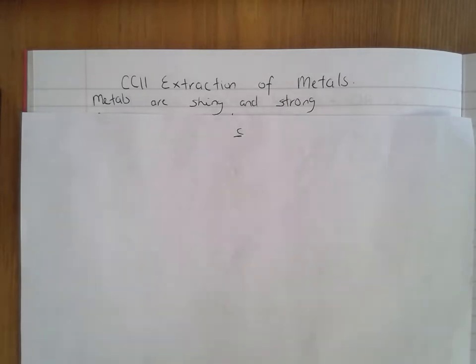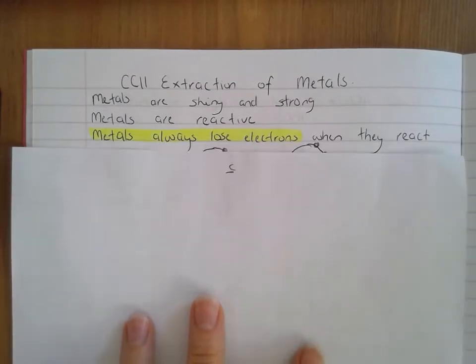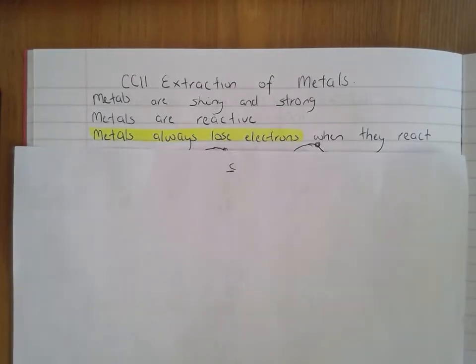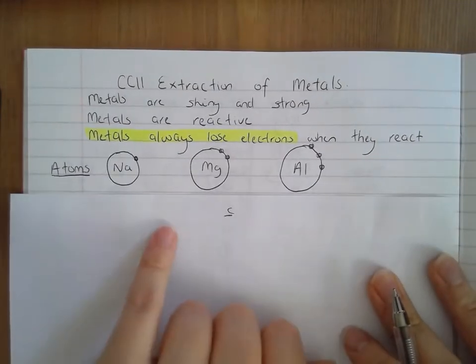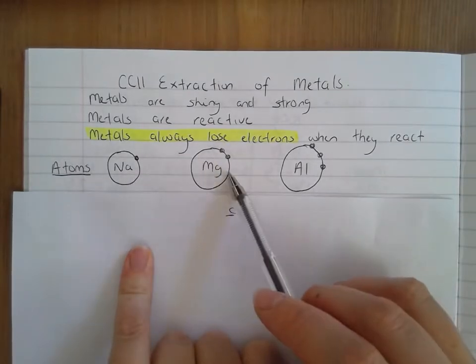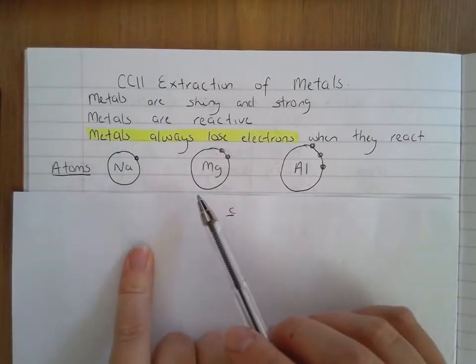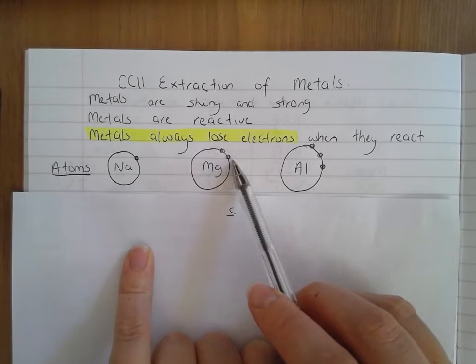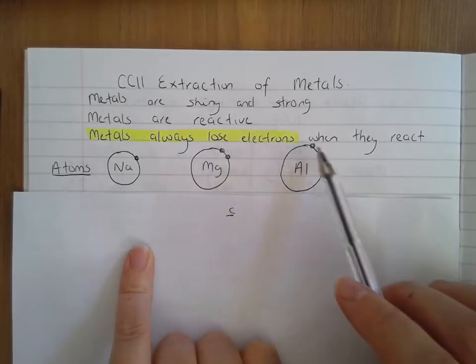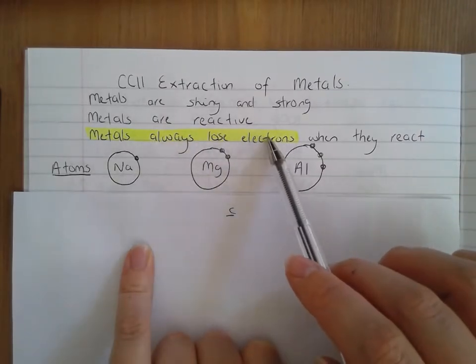Okay? Metals are also reactive. So they do occur naturally in the environment, but because they're reactive, they react with the other elements around them. Every time metals react, they always lose electrons, every single time. If I look at 3 examples of metals, I've got sodium, which is a group 1 metal, magnesium, a group 2 metal, and aluminium, a group 3 metal. Because sodium's in group 1, it's got 1 electron in its outer shell. Magnesium has 2 because it's in group 2, and aluminium, which is in group 3, has 3 electrons in its outer shell.